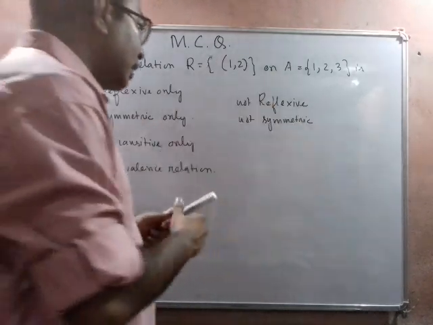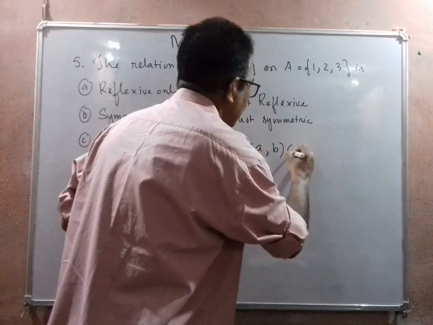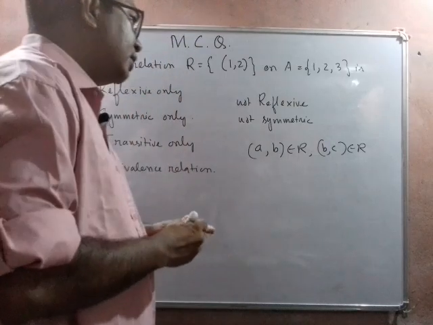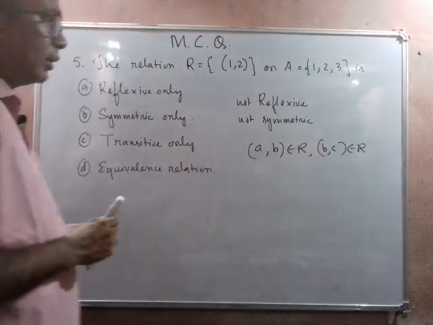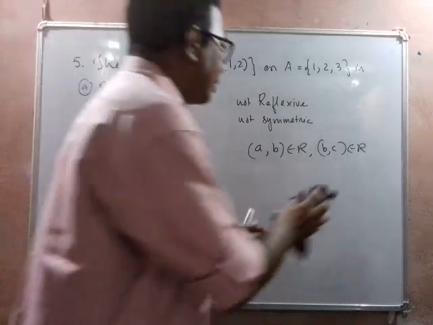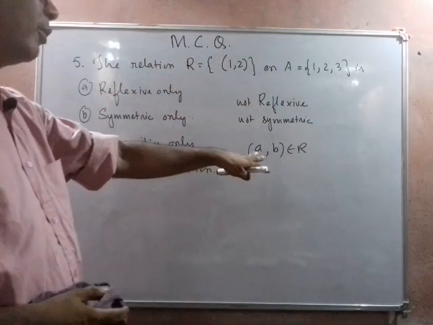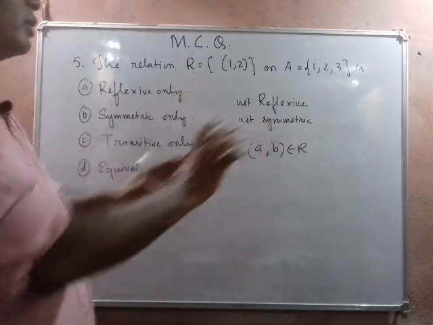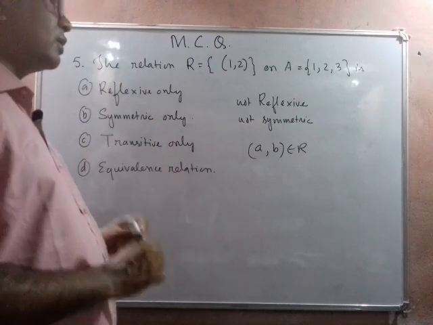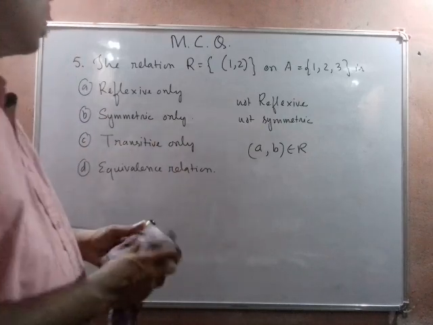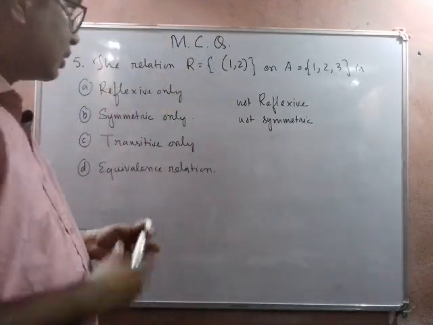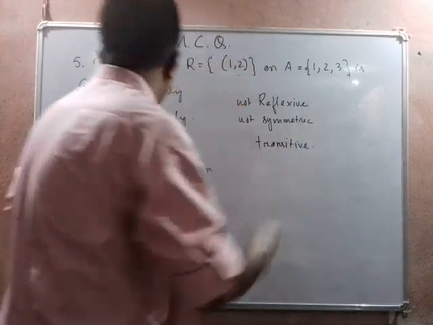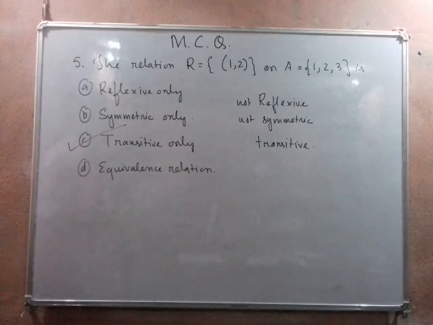To check transitivity, we must have two pairs of elements belonging to R, (a, b) and (b, c). Then we can check whether (a, c) is present or not. But if only the first pair is present and the second pair is not present, that is (a, b) belongs to R but b is not related to any other element, in such a situation transitivity does not become a contradiction and we are forced to accept that it is a transitive relation. So ultimately we can say that it is a transitive relation. So option C is correct. It is transitive only.